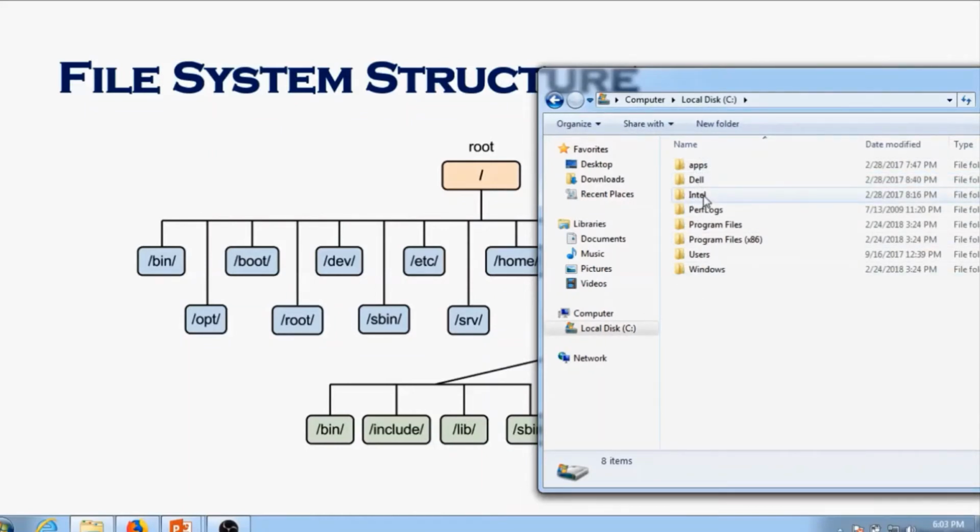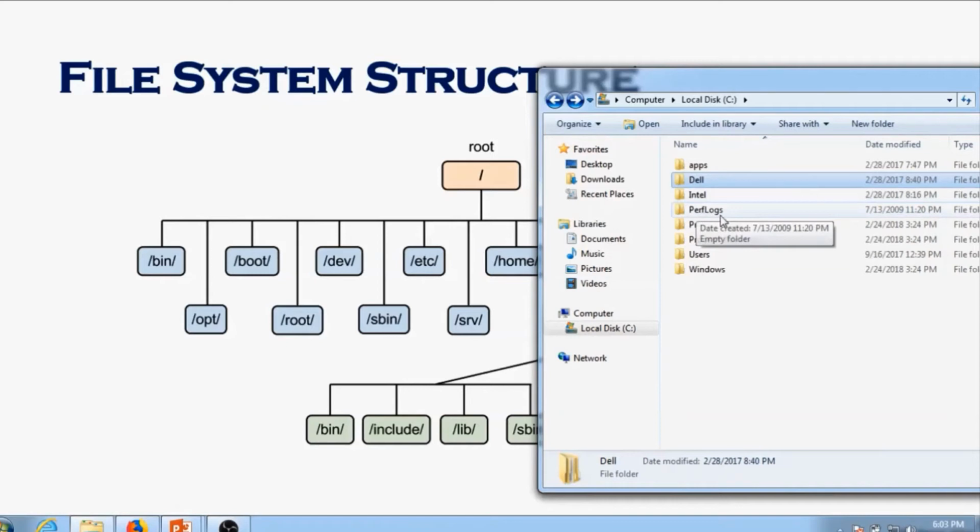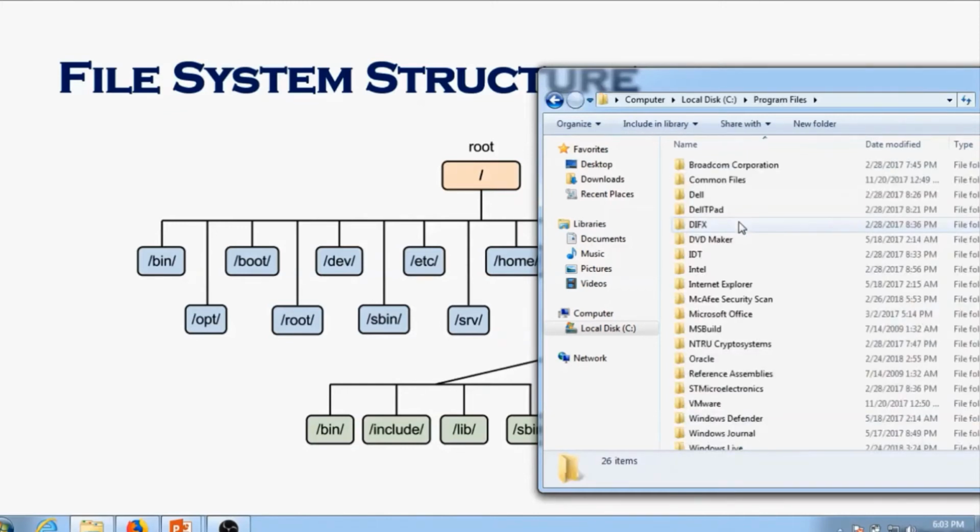Now, why do we have all those different folders? Why not just one folder? It would be so hard for the operating system to find the right files or directories that you're looking for. So for example, you have the Intel folder, where all the Intel chip related files are in that directory. The logs, and program files is the folder where third party applications are installed.